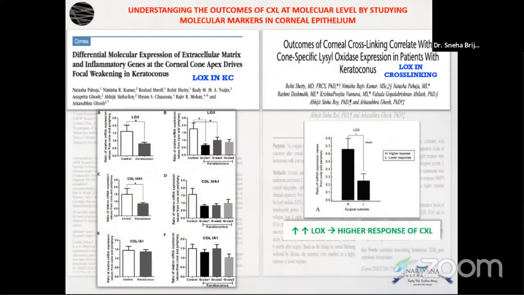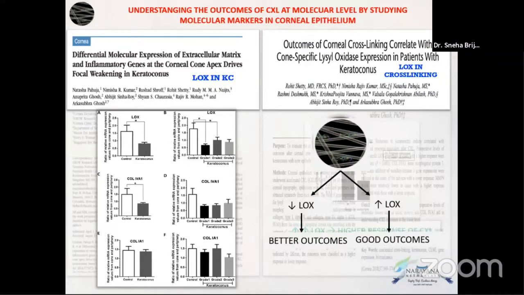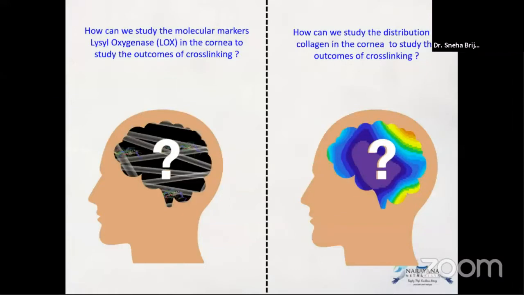We have also published a paper on outcomes of collagen cross-linking correlated with the cone-specific LOX gene expression in patients with keratoconus and found that an increased level of LOX gave a higher response of cross-linking. So increased LOX resulted in good outcomes, but normal to lower LOX resulted in poorer outcomes.